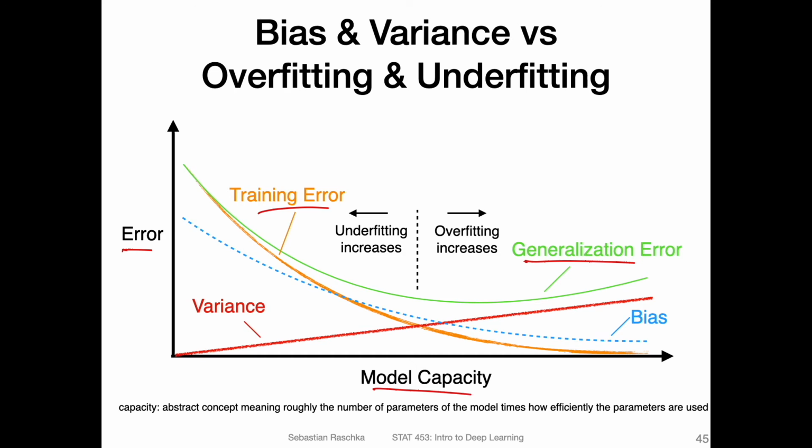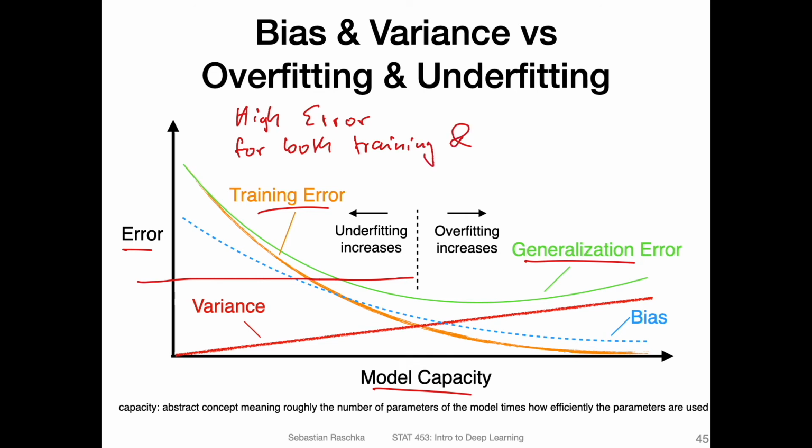On the left-hand side, we have a high error for both training and generalization error.